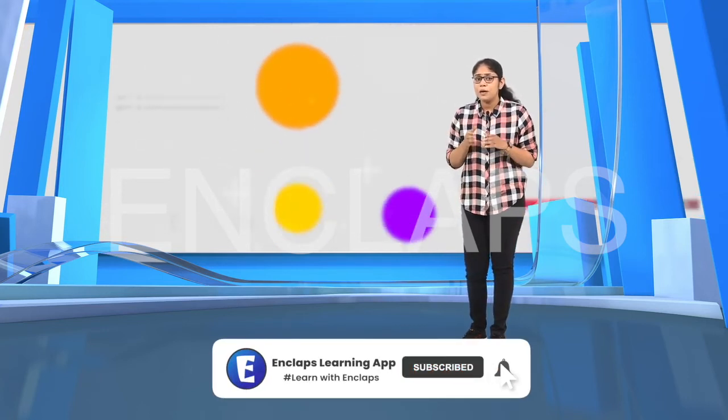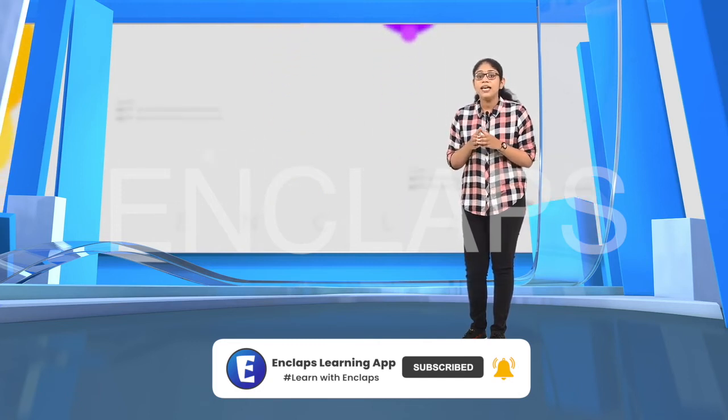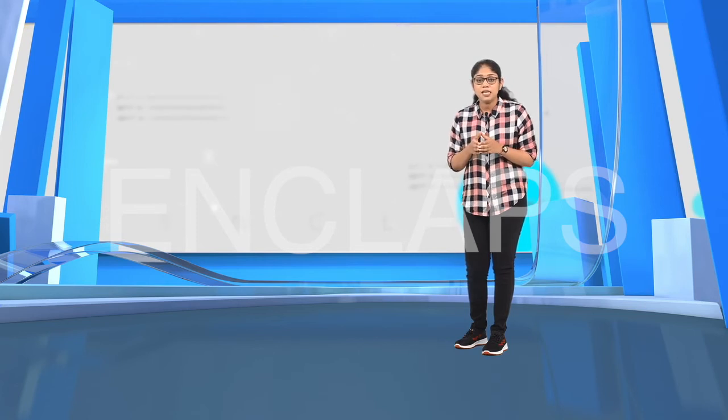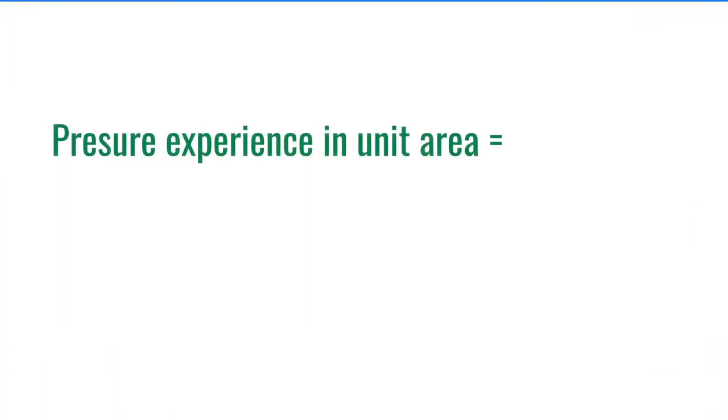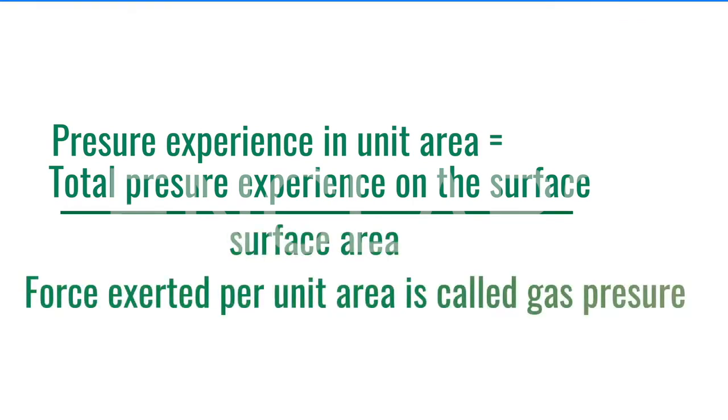When we know the force experienced on the surface and the surface area, we can calculate the pressure experienced on a unit area. Pressure equals total force experienced on the surface divided by surface area. Force exerted per unit area is called pressure.